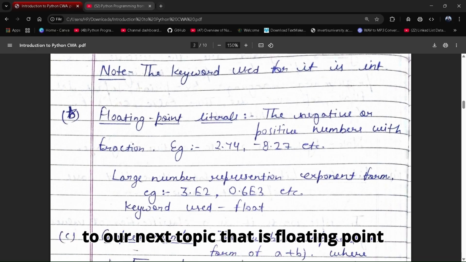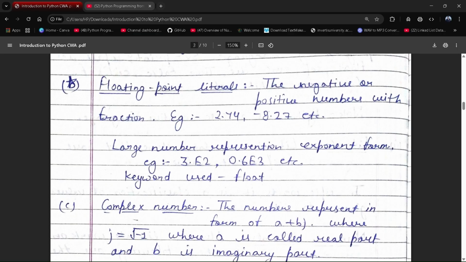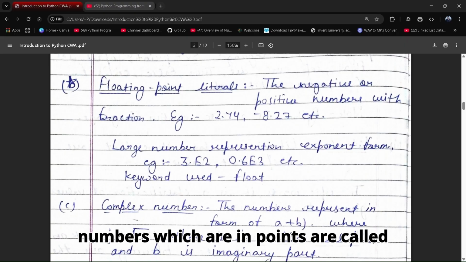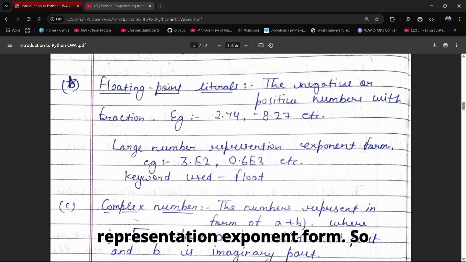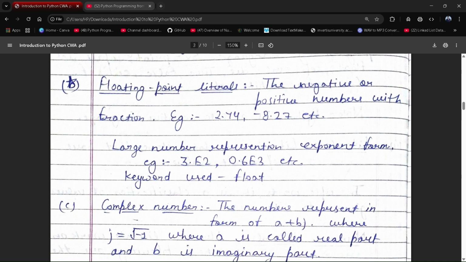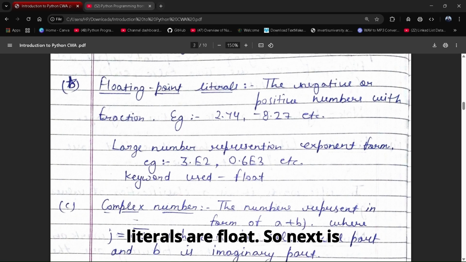Move to our next topic, that is floating point literals. Negative or positive numbers with a fraction are called floating point literals. Example: 2.74, -8.27, meaning numbers which have a decimal point. Large numbers can be represented in exponent form. The keyword used for floating point literals is float.